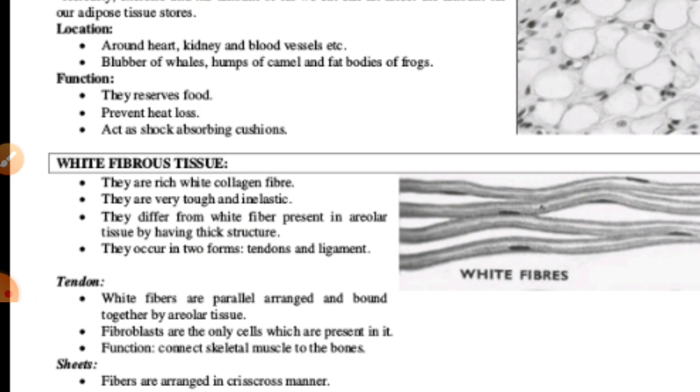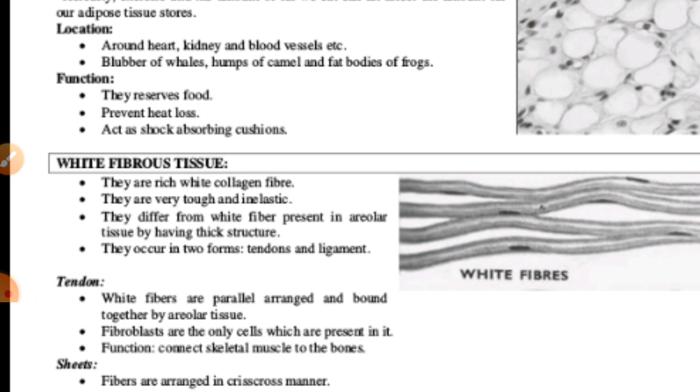Number one is white fibrous connective tissue and number two is yellow elastic connective tissue. First of all we have to talk about the white fibrous connective tissue. It mainly consists of white fibers arranged in bundles, and the fibroblasts are present in rows between the bundles. We can say they are rich in white collagen fiber. They are very tough